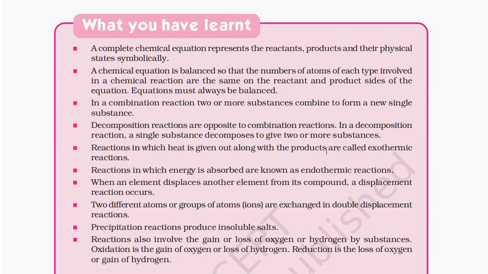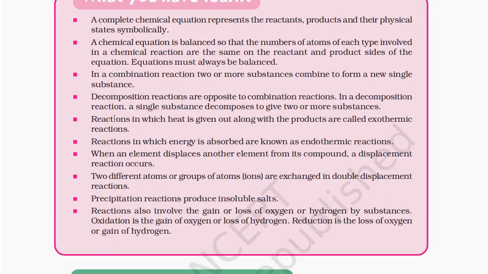What you have learned. A complete chemical equation represents the reactants, products, and their physical states symbolically. A chemical equation is balanced so that the number of atoms of each type involved in a chemical equation is the same on the reactant and product sides of the equation. Equation must be balanced. In a combination reaction, two or more substances combine to form a new single substance. Decomposition reactions are opposite to combination reactions. In a decomposition reaction, a single substance decomposes to give two or more substances.